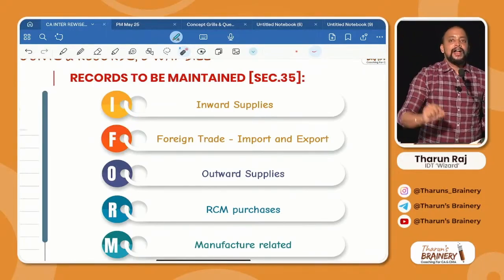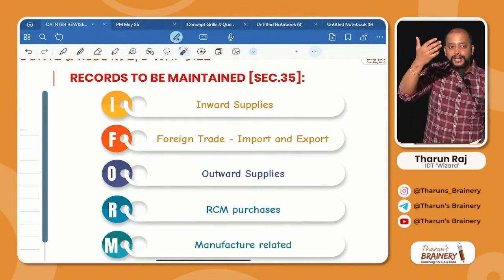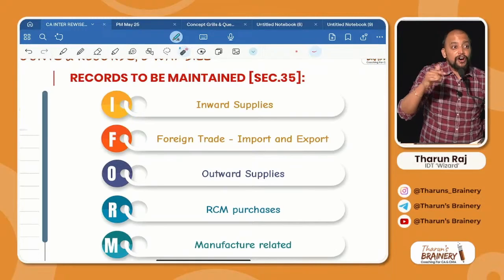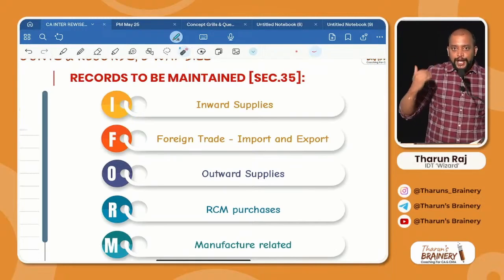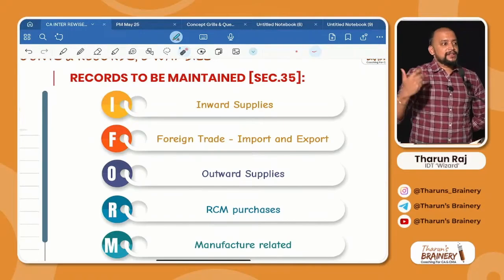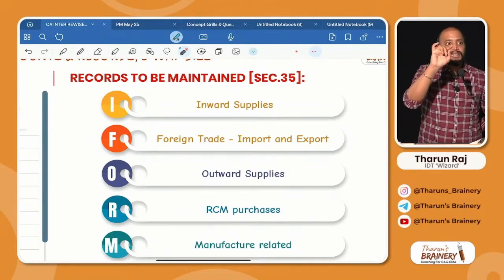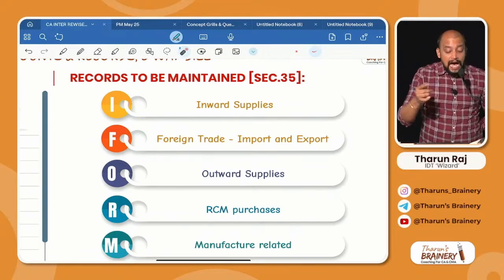Point number 1, I formats. What is I? Inward supply, accounts related to inward supply. F, foreign trade. Foreign trade means what? Import and export. O, outward supplies. Outward supplies means sales, etc. Okay. Then I, F, O, R, RCM.